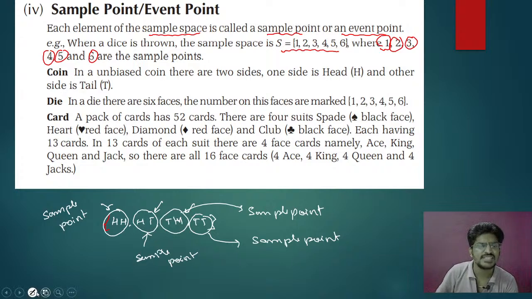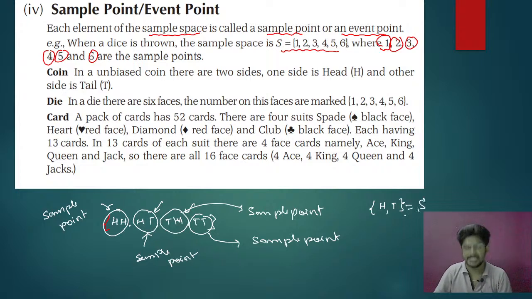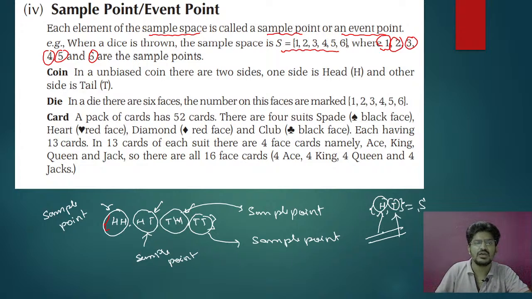Clear? In the same way, when a coin is tossed one time, what is the sample space, what are the sample points? H and T. The set {H, T} is called the sample space. The elements present in the sample space, head and tail, are called sample points or event points. Okay, so these are called sample points or event points.